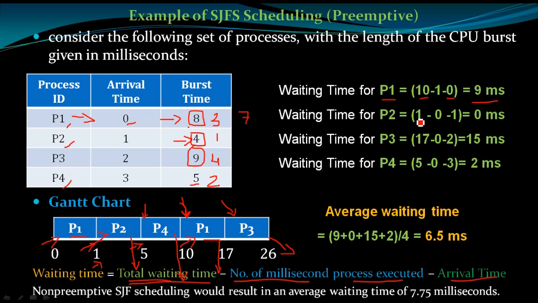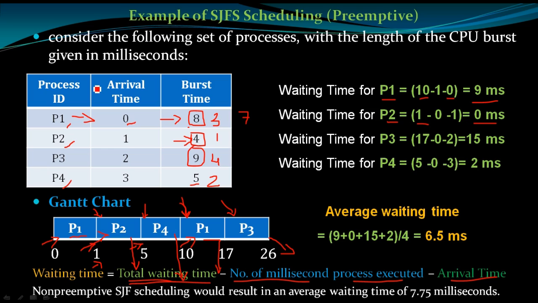Similarly for P2, the total waiting time is 1 millisecond. It enters the CPU after 1 millisecond. And for the number of milliseconds the process executed, it completed all its CPU burst time at once, so we are keeping it as 0. Arrival time is 1, so total waiting time is 0.